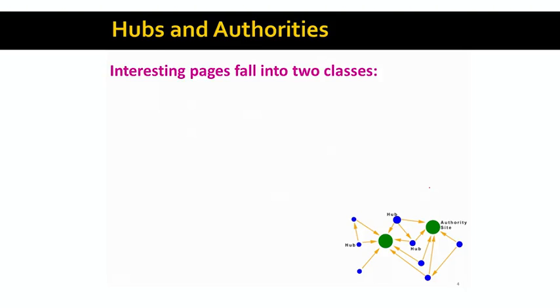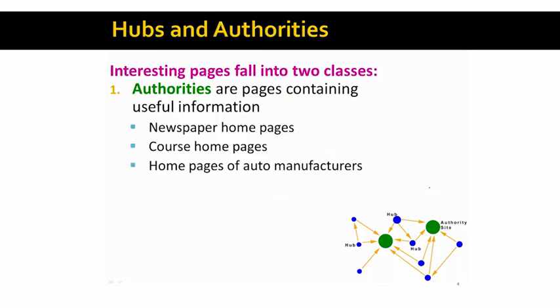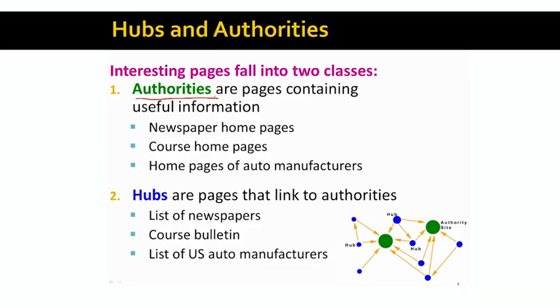Generally, pages on the web fall into two classes. First, there is a class of authorities, the pages that contain useful information or useful content. In our case of newspapers, this would be newspaper web pages. If we wanted to identify good course web pages, this could be course homepages. And then we also have a class of hub pages, which are pages that link to good authorities. We can think of these as lists of good things on the web.